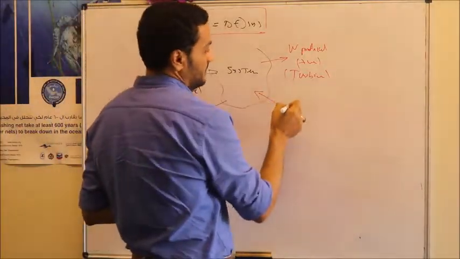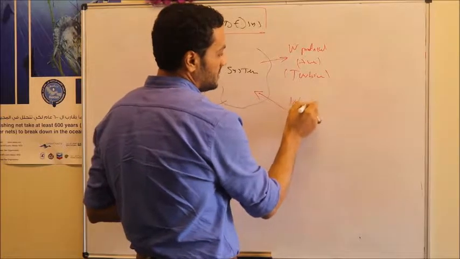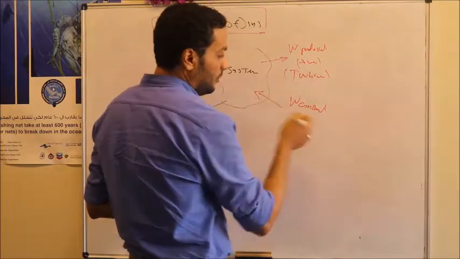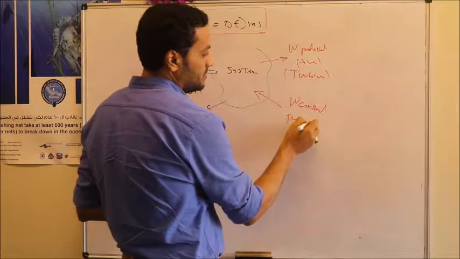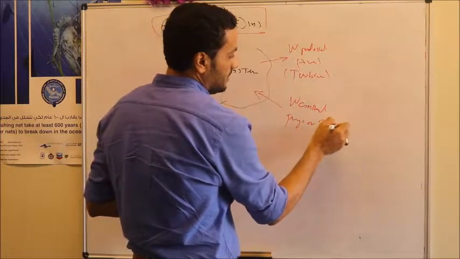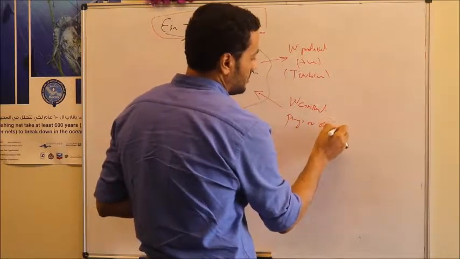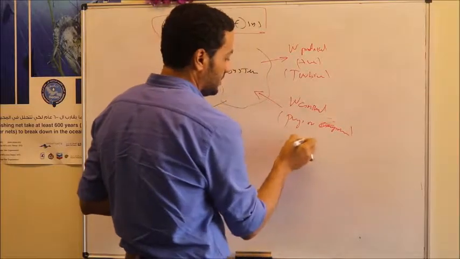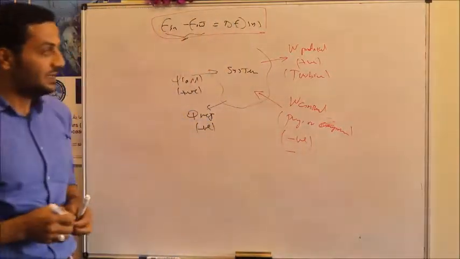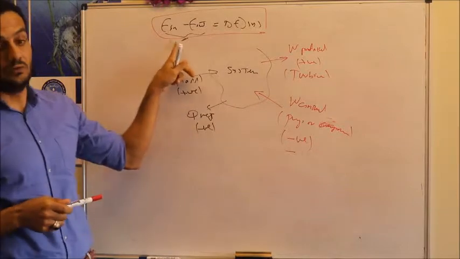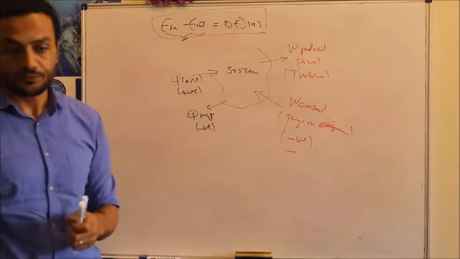If we have a pump or compressor, then in this case the work is consumed. So the work should be substituted with a negative sign in the first law of thermodynamics.